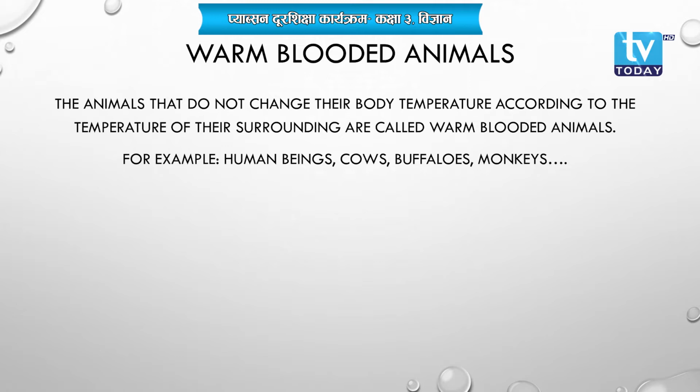Okay, try to listen to it carefully. The animals which do not change the temperature of their body according to the temperature of their surrounding where they are living are called warm blooded animals.